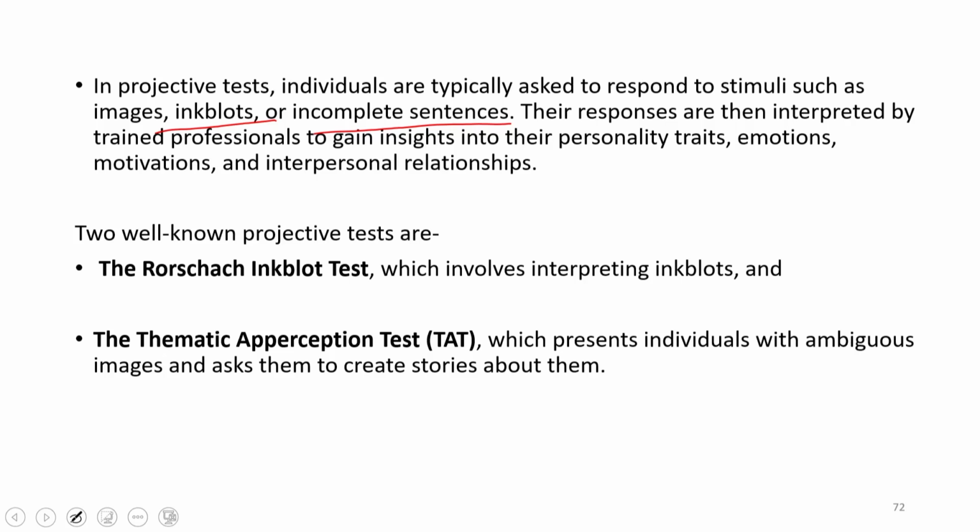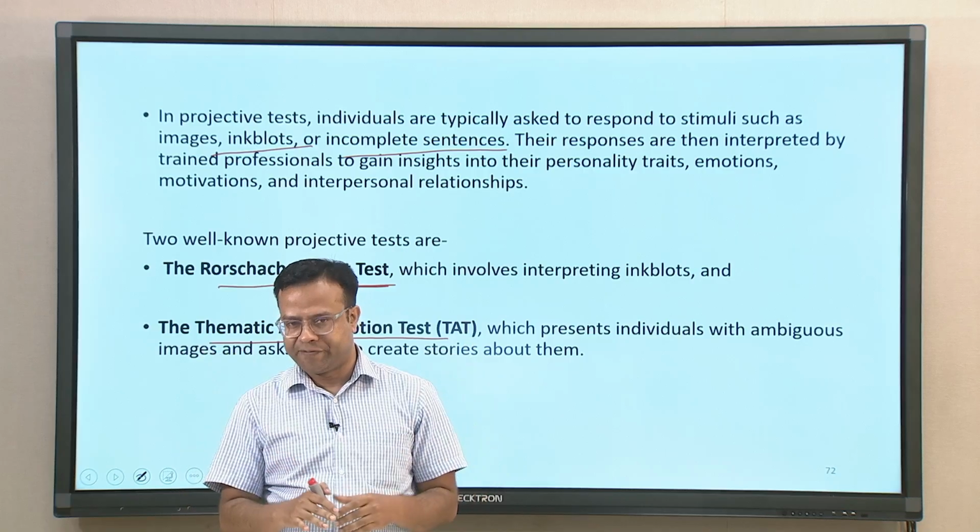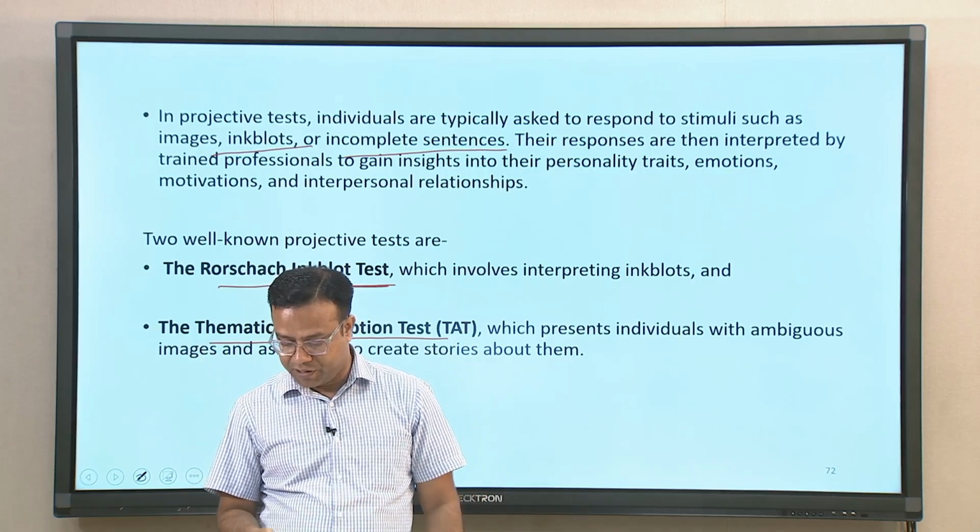The two most well-known projective tests are the Rorschach ink blot test, which basically uses ambiguous ink blots. Rorschach was the person who developed this test, so it is called the Rorschach ink blot test. Another is called the Thematic Apperception Test, TAT. Both are very popular projective tests. Let us see what these tests are all about.